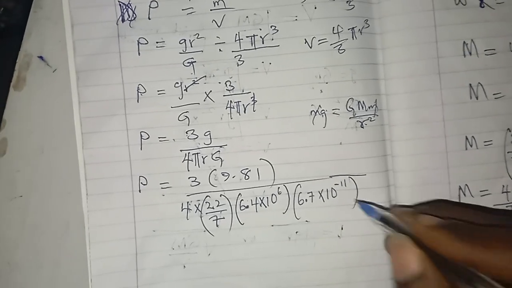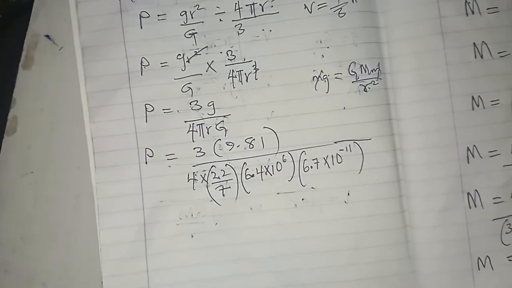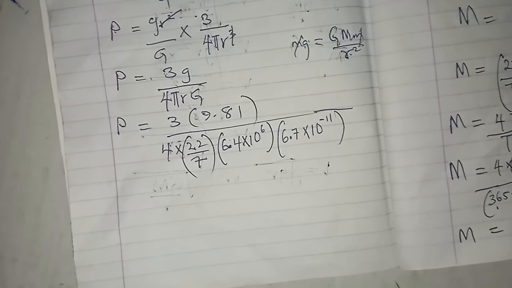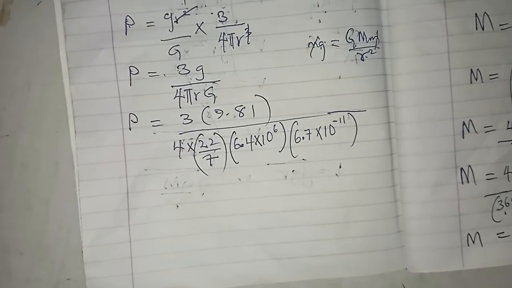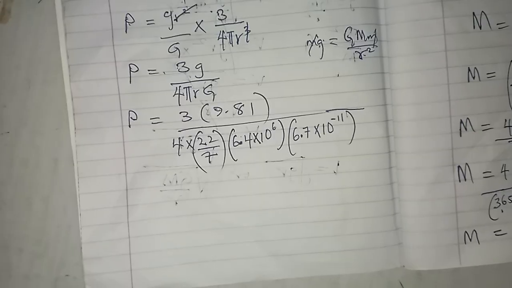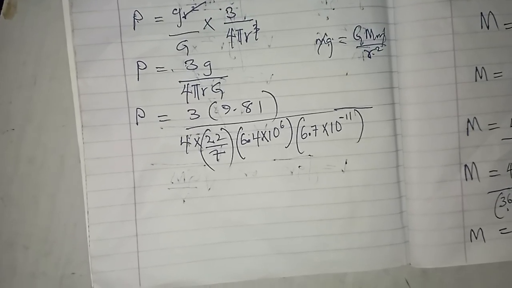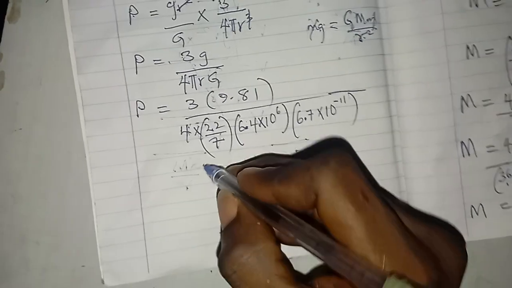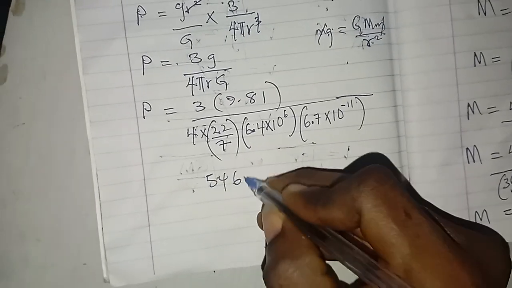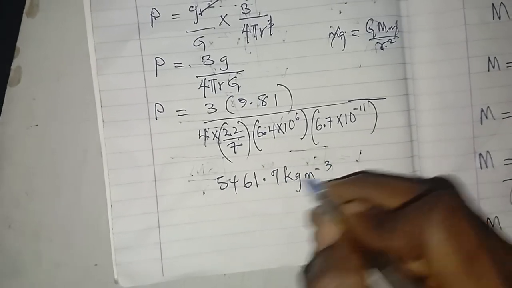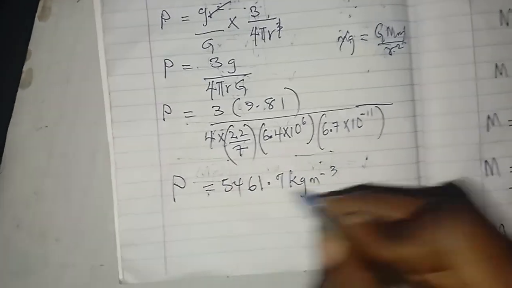So punch it. What do you have? Let me check what I got earlier. If you do it well, you are having 5461.7 kilogram per meter cube. So that's the density.